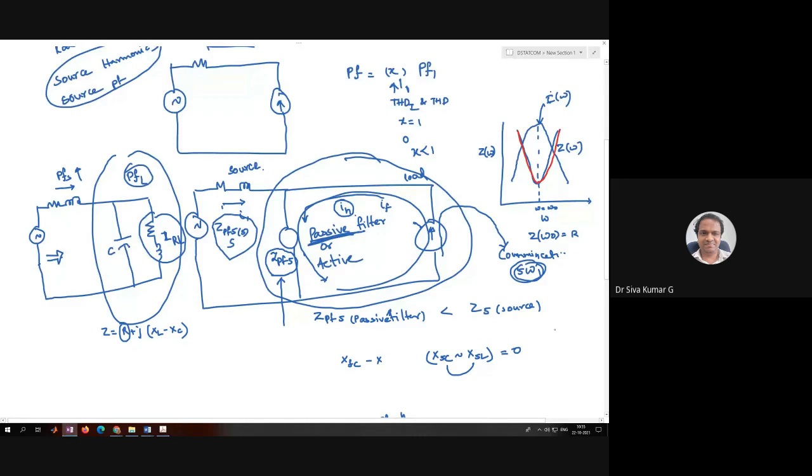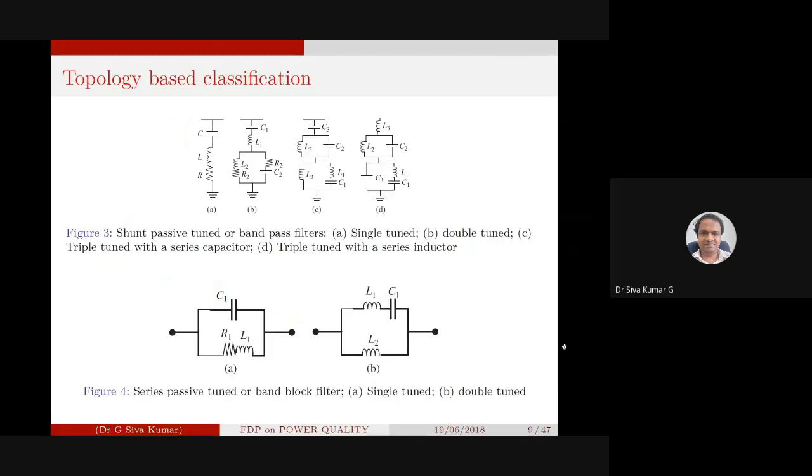Okay, the double tuned filter is going to be tuned over two frequency components, which offer resonance. Okay, double tuned filter. This is the way they connect the passive elements. You have L and C, here is L2 R2 and R2 C2. It is a double tuned filter.